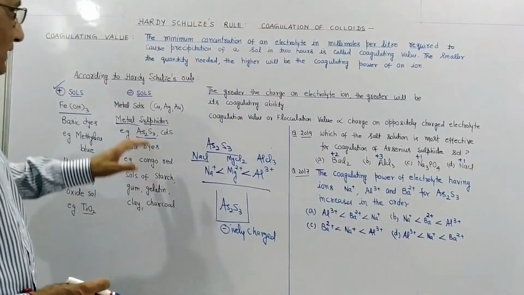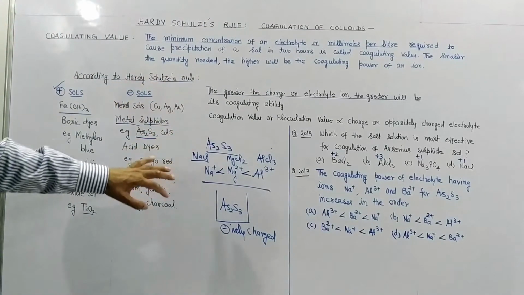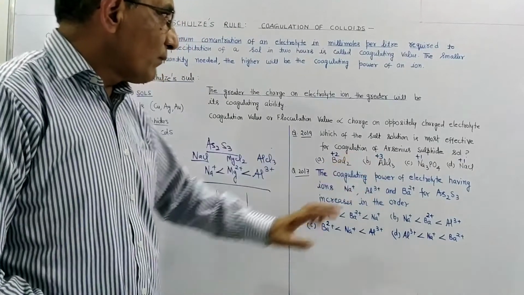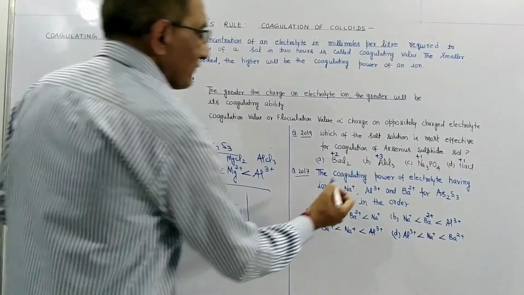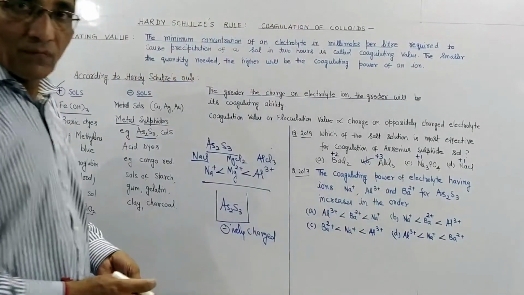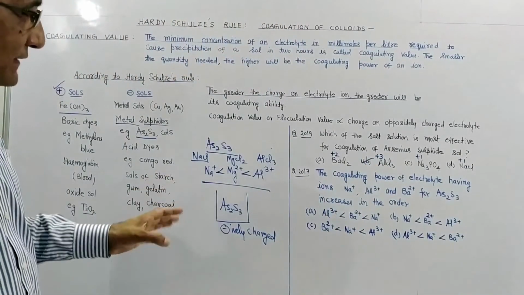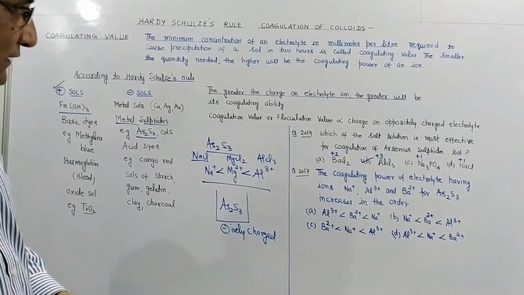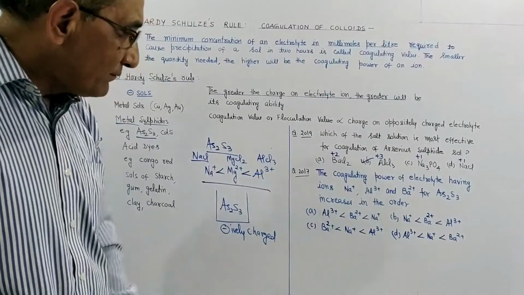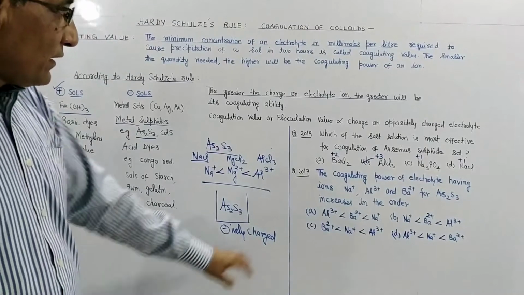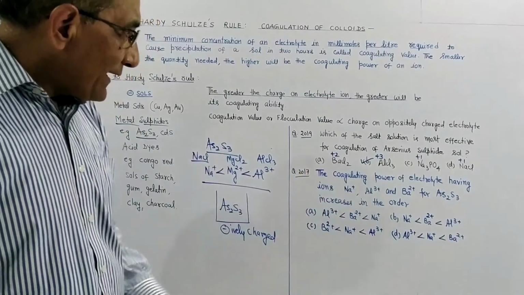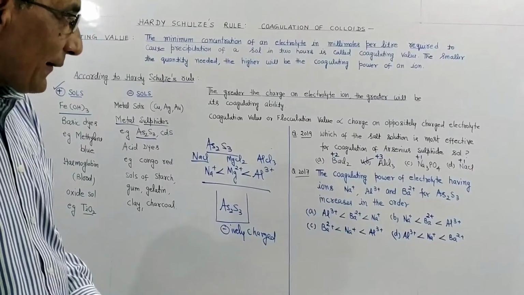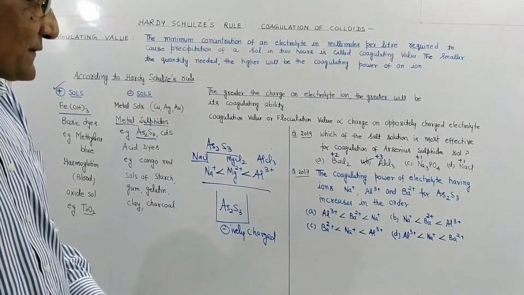So just now we discussed this Hardy-Schulze rule. Al tri-positive will be more effective. So our answer will be B. And a similar question they asked, by changing the language of the question, in 2017 in the NEET exam. What is this question? The coagulating power of electrolytes having ions Na+, Al3+, Ba2+ for arsenous sulfide